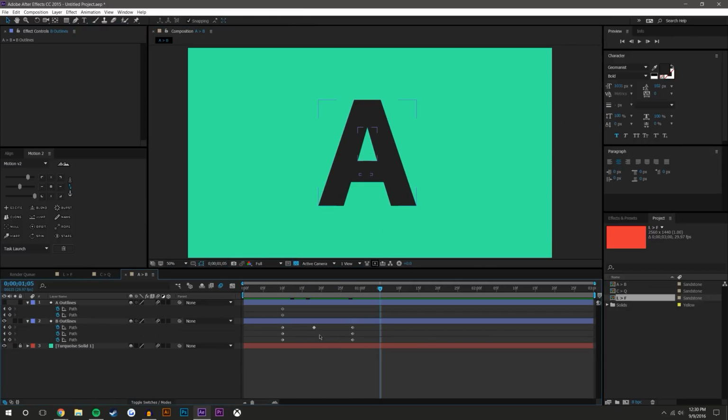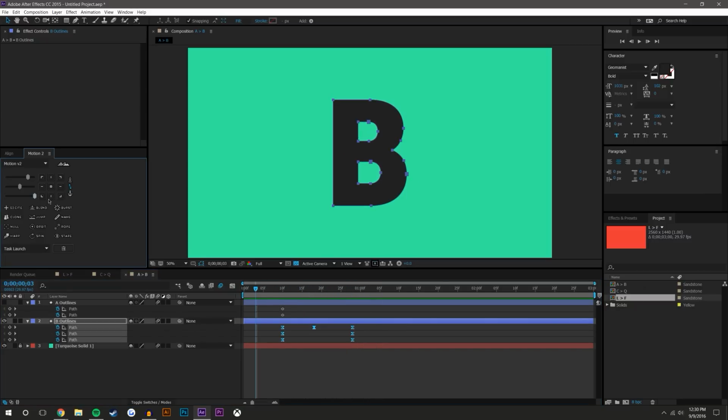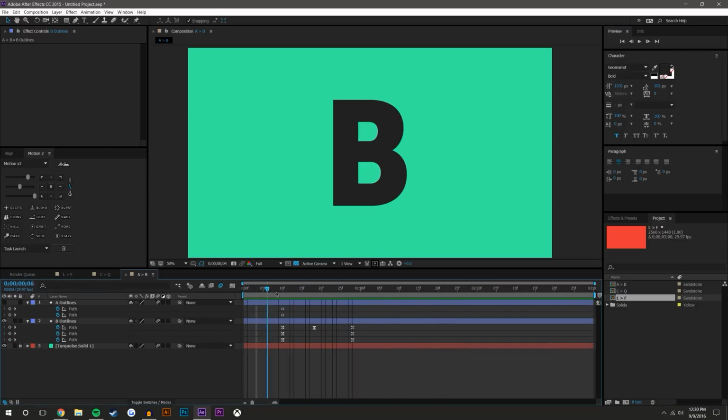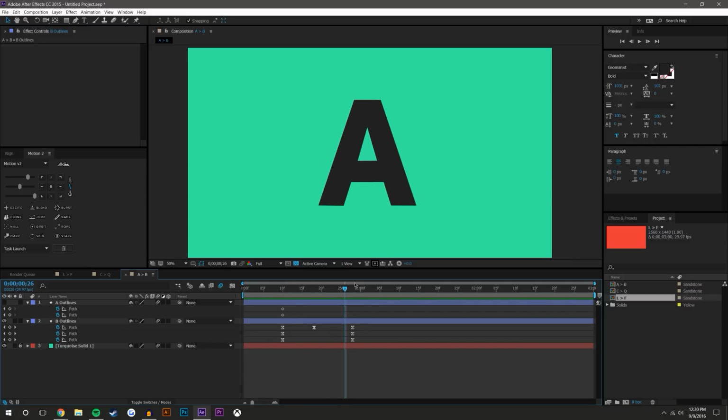Pressing U on the keyboard, pulling up all my keyframes. You can now add some smoothing to this. Do whatever you want. And again, I know this is not pretty in any fashion. But anyways, that was just a quick look. Some tips that I use to change the shapes of layers.